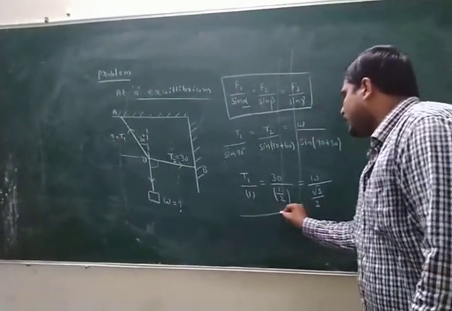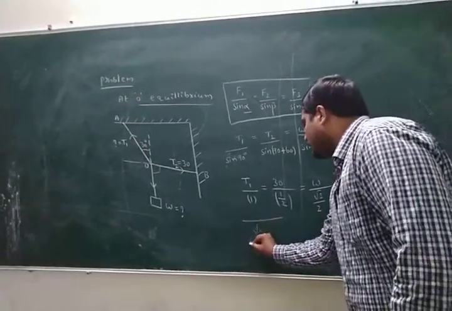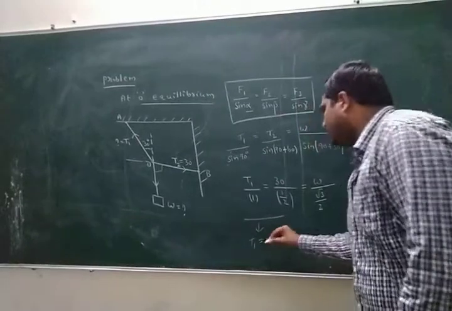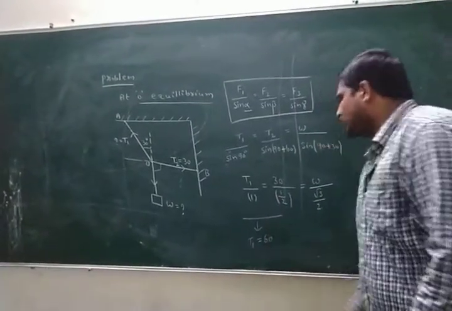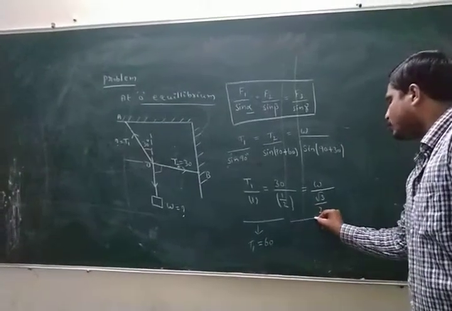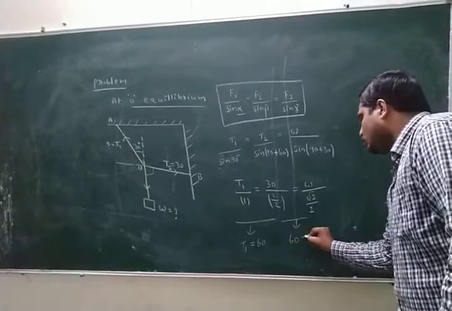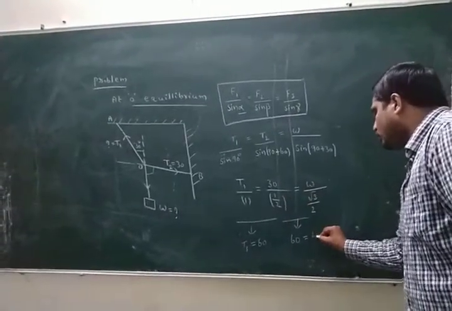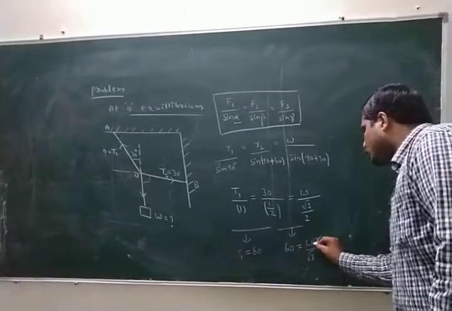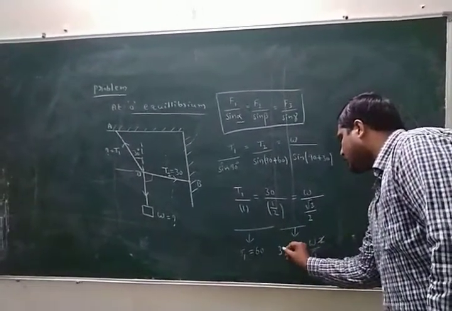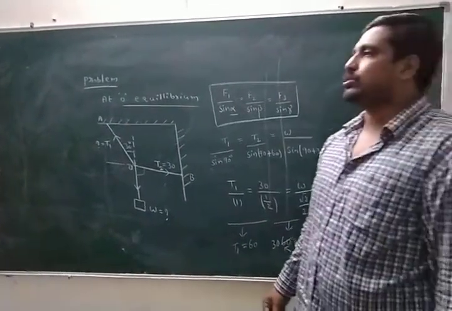First, to balance. What is the T1 value? T1 value is 1 by 2, reversed: 30 into 2 is 60. Last, to balance: 60 equal to W by root 3. Here 2 how many times? 30. What is the W value? 30 root 3. Look here.